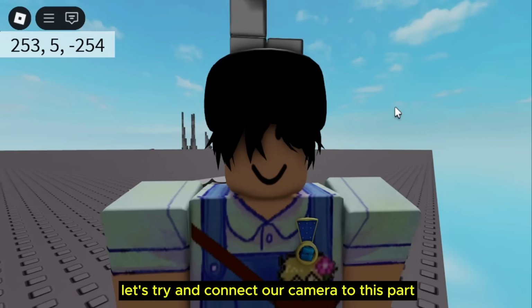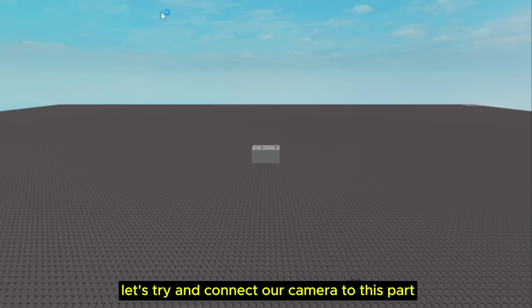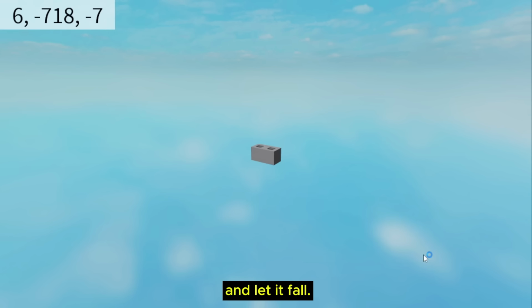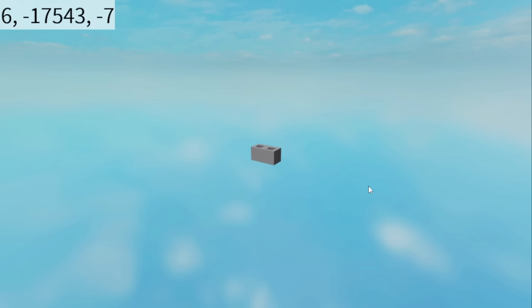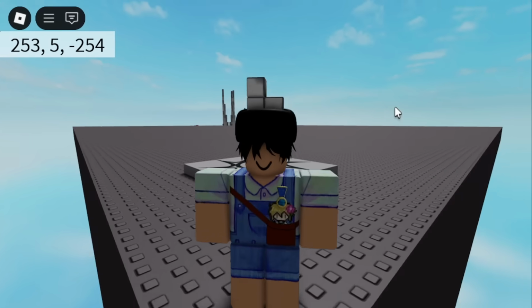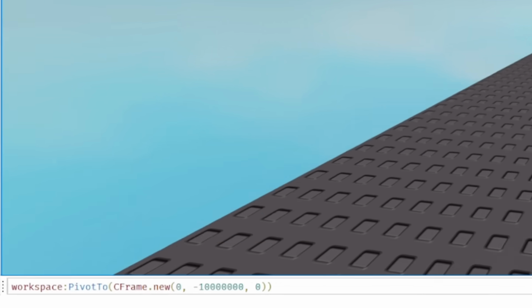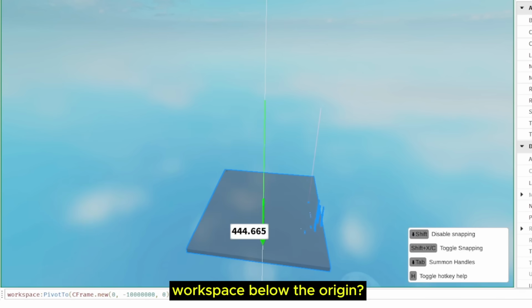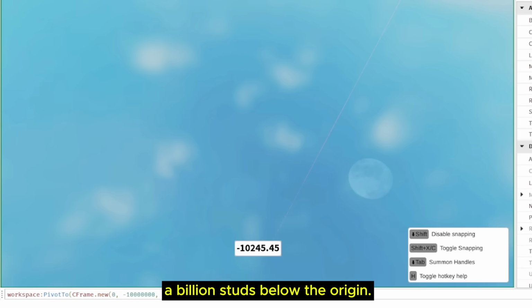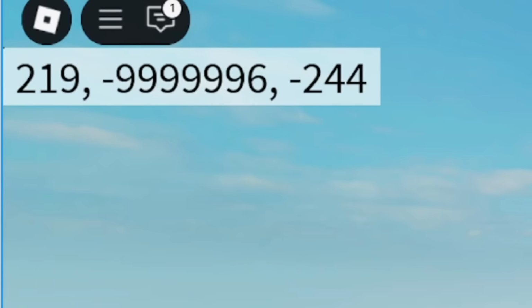So, let's try and connect our camera to this part and just let it fall. And yeah, it still gets removed after like 50,000 studs below the map. Alright, but what if we use C-frame to teleport the whole workspace below the origin, like a billion studs below the origin? Well, it kinda works.